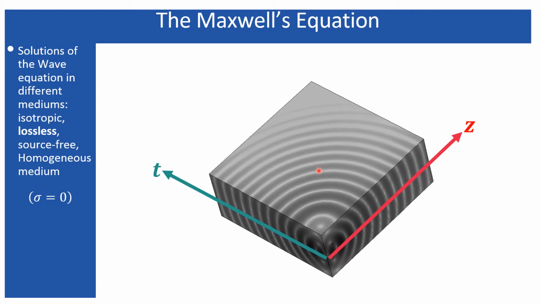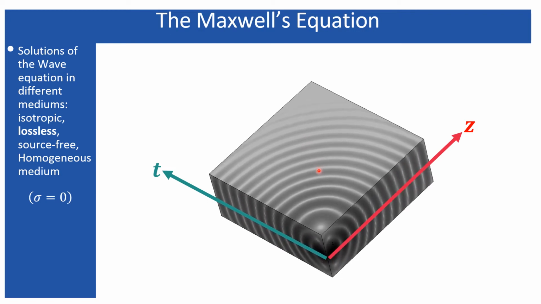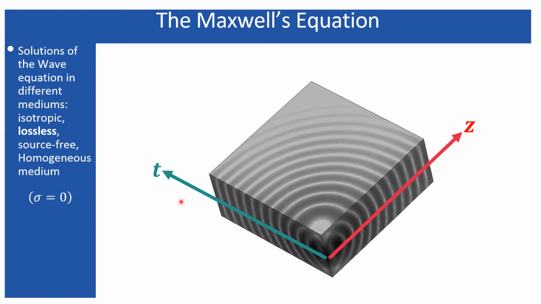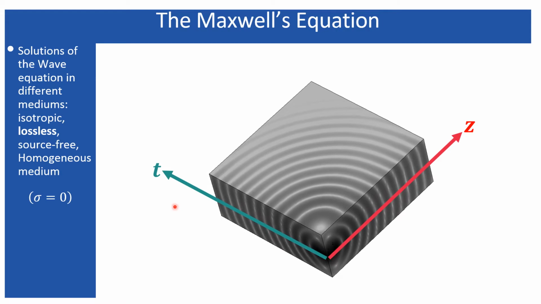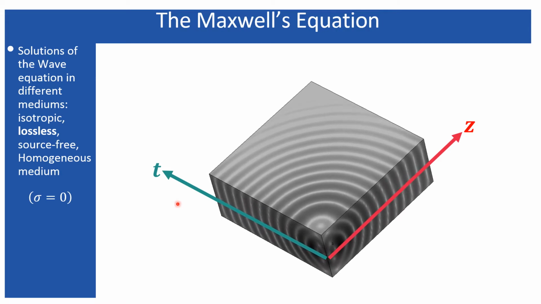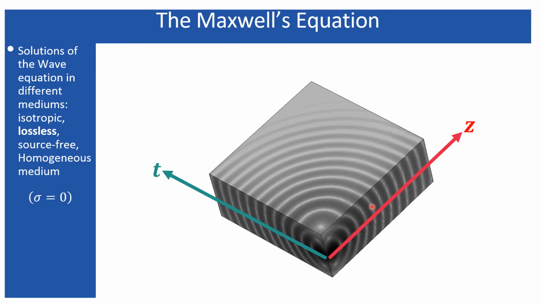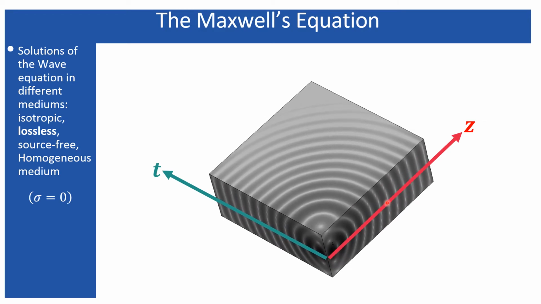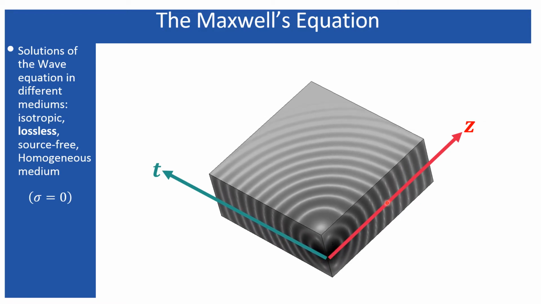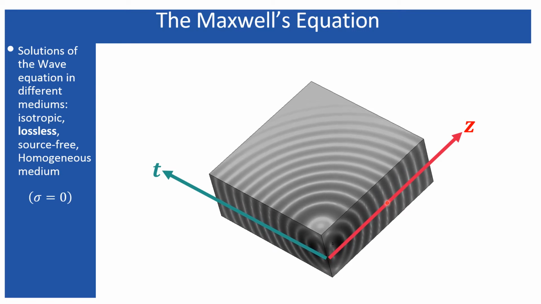If one plane represents the positive peak amplitude of the wave, then the next plane will also represent the next positive peak amplitude of the wave, and the previous plane, just immediately before the reference one, also represents another positive peak amplitude of the wave.